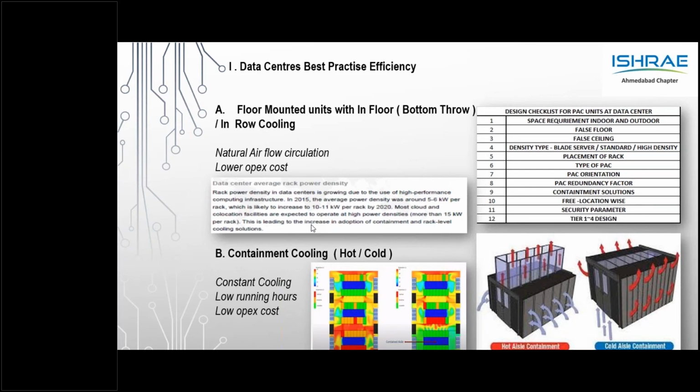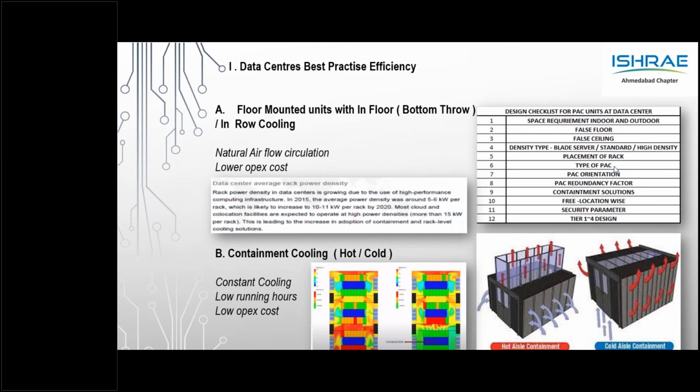Thereby you will have to very precisely choose the type of PAC, whether it is in row or the bottom throw, frontal throw, because the heat load or heat density per rack is extremely high in a data center. Obviously, apart from doing the heat load check on the rack, also do the heat load check on the room premises. So number one, do a checklist of the PAC. Number two, floor mounted type, in row, and also look at the rack density.